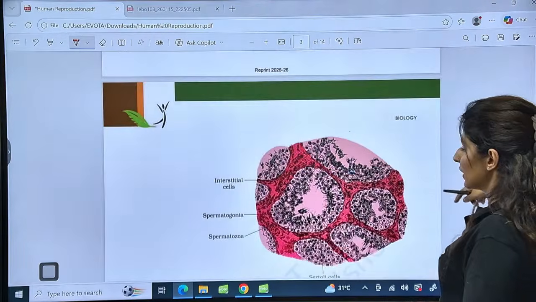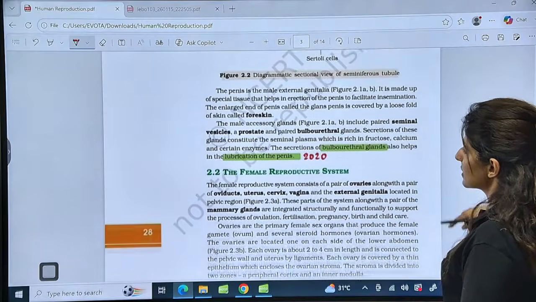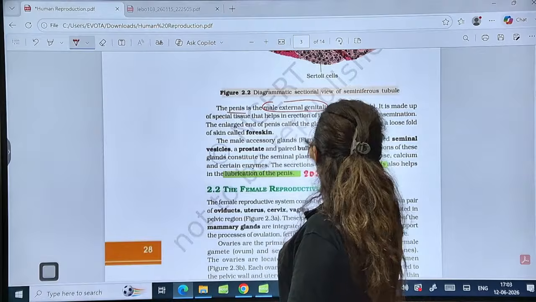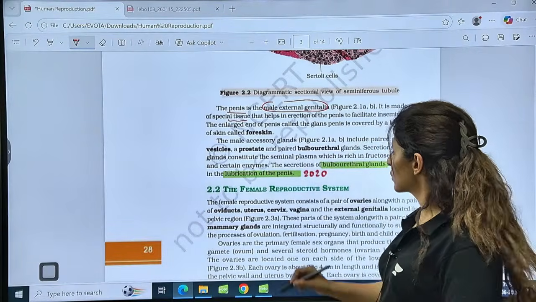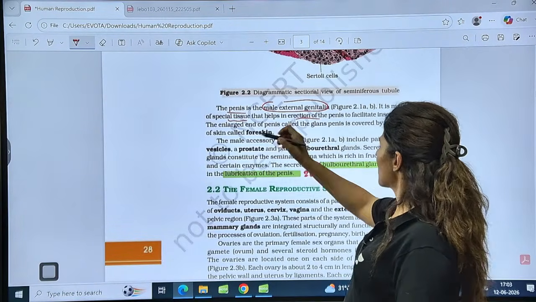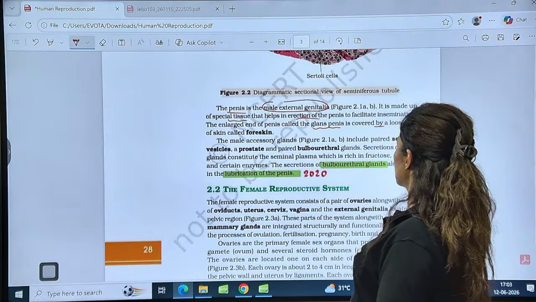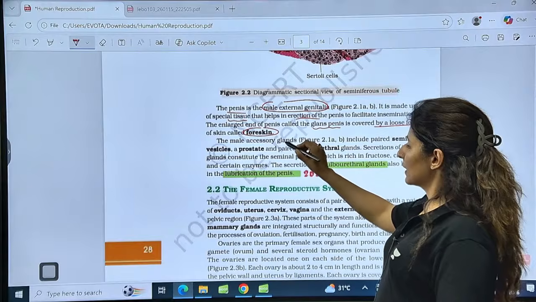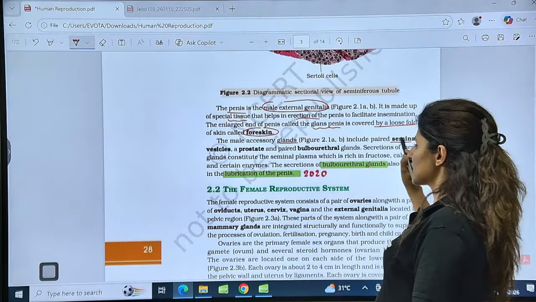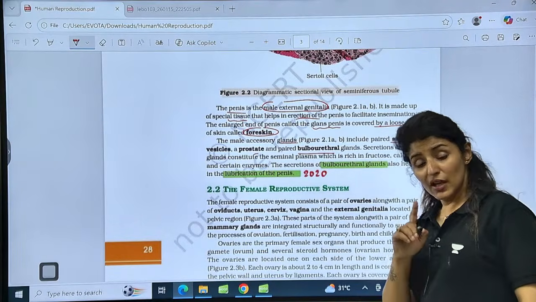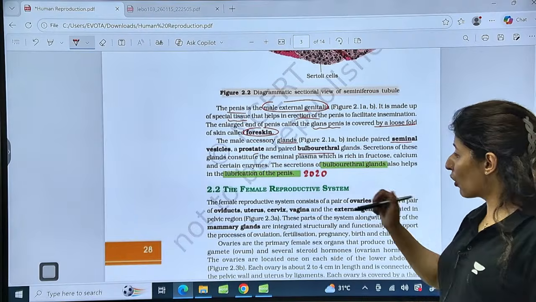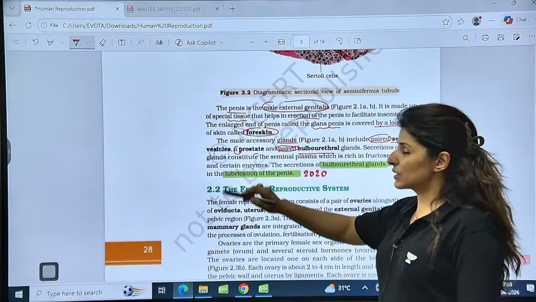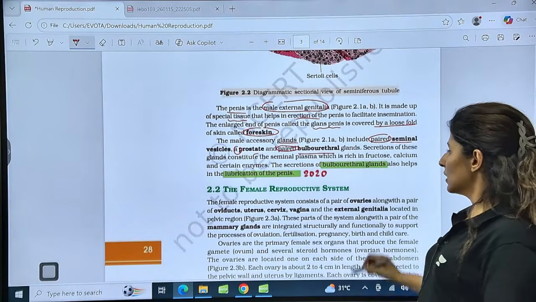Now, moving on to the next part, the male external genitalia is penis. And there is a special tissue, the erectile tissue, which helps in erection. And the enlarged part of penis is called glans penis, covered by a loose fold of skin known as prepuce or foreskin. Now, accessory glands. There are 3 glands: seminal vesicles, prostate, and bulbourethral. Which of them are single or paired? Bulbourethral and seminal vesicles are paired, while prostate gland is single. Is that clear?